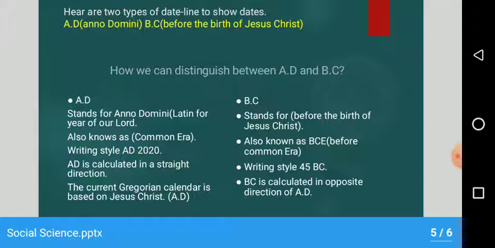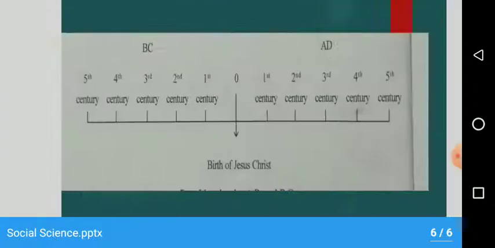Now, BC stands for before the birth of Jesus Christ, also known as BCE, Before Common Era. We can use BCE instead of BC. Writing style 45 BC. BC is calculated in the opposite direction of AD. Here you can see this picture. You can easily understand how to write AD, BC before dates.